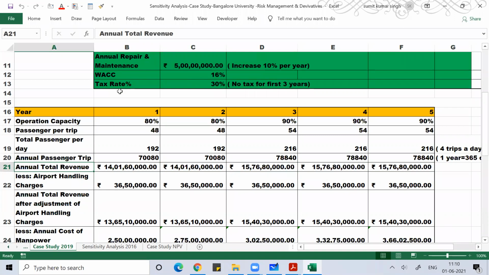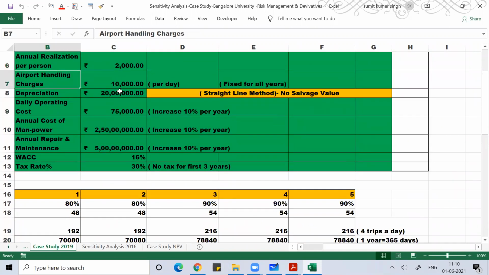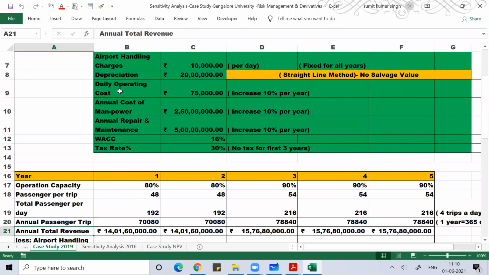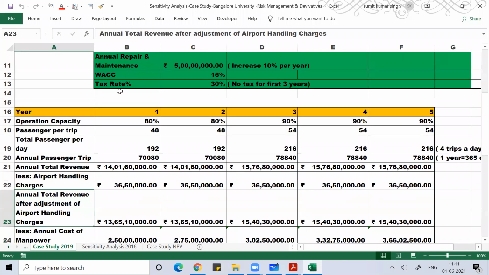And then less airport handling charge. You can see the airport handling charge is 10,000 rupees per day. So for 1 year that would be 365 into 10,000. That remains constant, and I deducted it because that is the cost. You need to incur that cost, so you need to deduct that from your revenue.